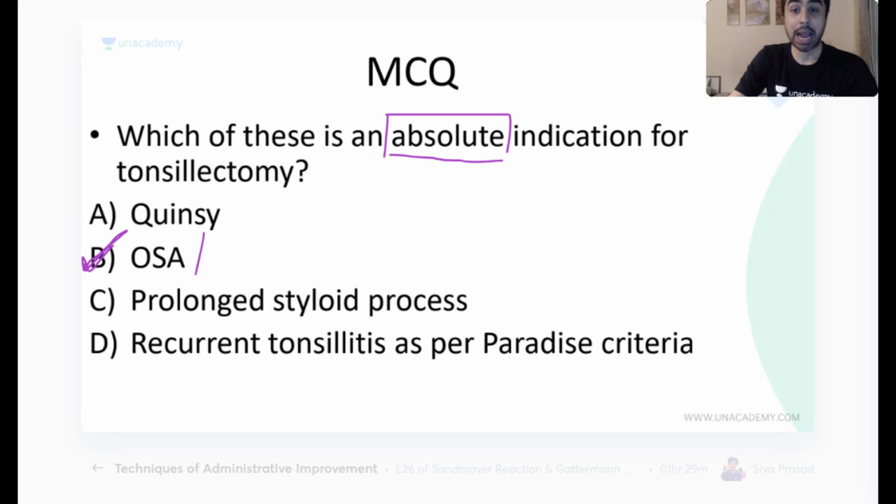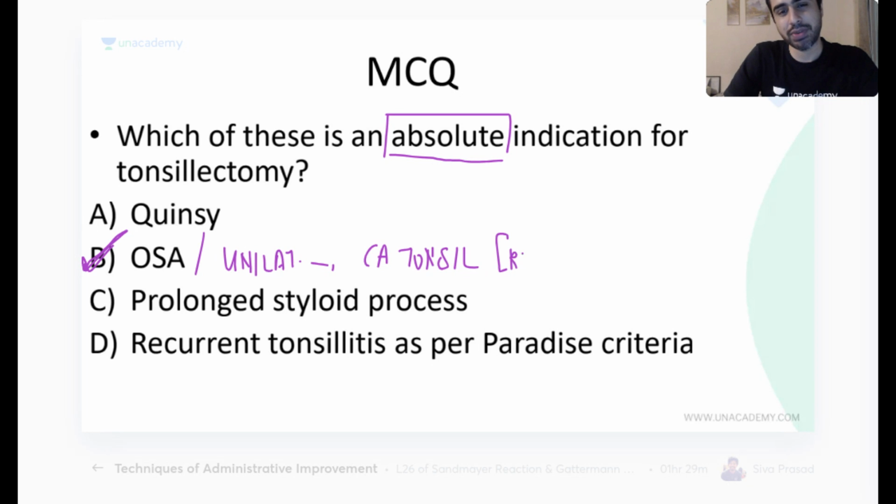Anybody knows the other indication? Absolute indication for tonsillectomy. I'll give you a clue. It is unilateral tonsillectomy. Because in all, normally you do tonsillectomy bilaterally. This is an indication for unilateral tonsillectomy. Lymphoma. Not lymphoma. At least I don't know. Do we do tonsillectomy in lymphoma? At least I don't know about it. Yeah, very good. Adenocarcinoma of tonsil or epidermoid carcinoma of tonsil. So carcinoma of the tonsil is an indication for tonsillectomy, but of course this is very rare. Cancers don't occur in the tonsil. All of these are indications, mind you.